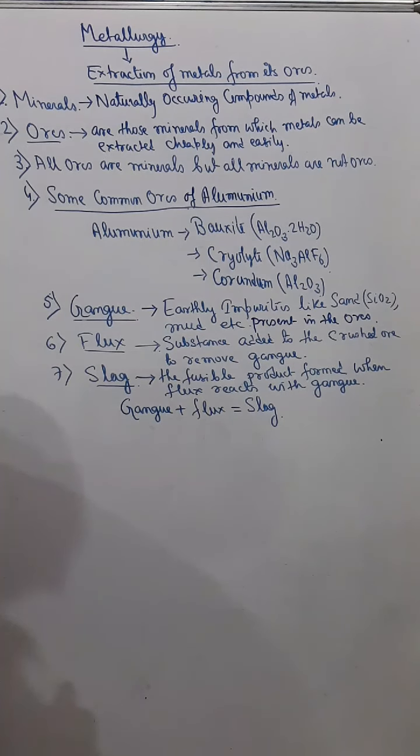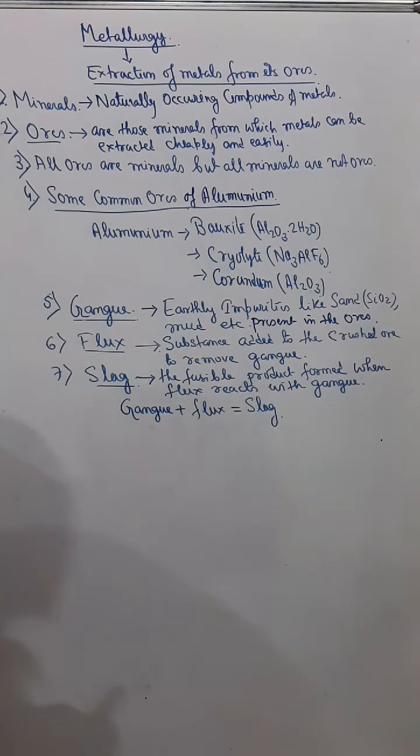Next is gangue. Gangue means earthly impurities like sand, mud, etc. that are present in the ore, because you know that ore we find in nature in the earth crust, so a lot of impurities are there. Those are sand, mud, gravel, silt, stone chips, etc. Those are called gangue.